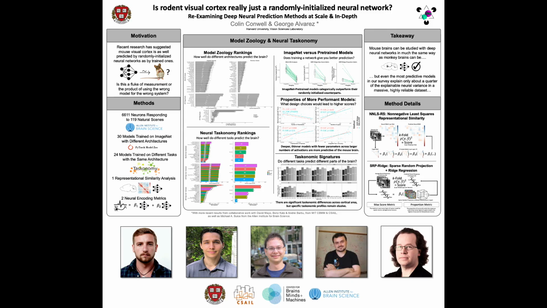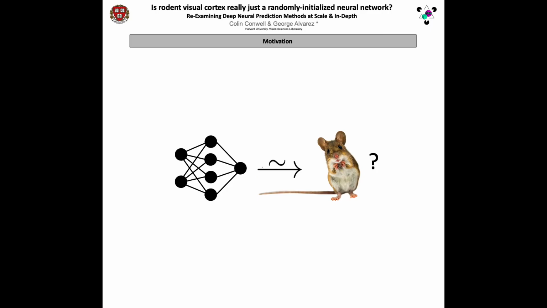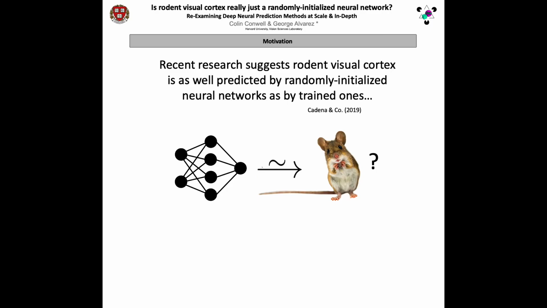Recent research suggests rodent visual cortex is as well predicted by randomly initialized neural networks as by trained ones. A problem for anyone wishing to replicate in mouse brains the kind of success deep neural networks have achieved in the modeling of monkey brains.